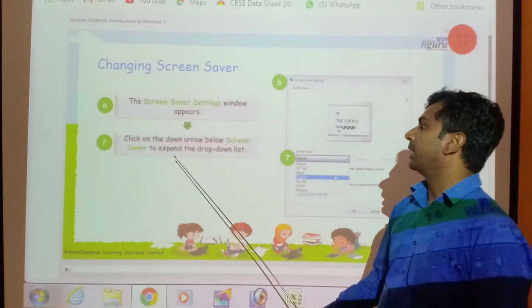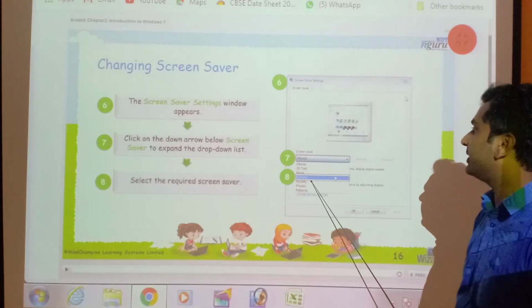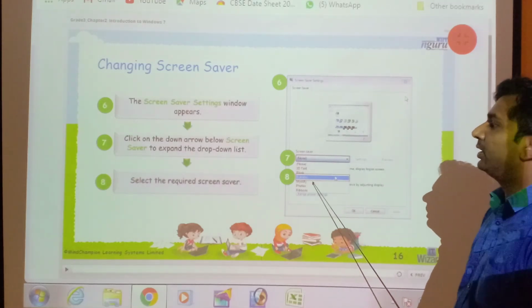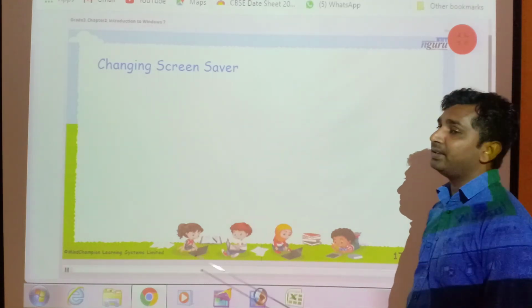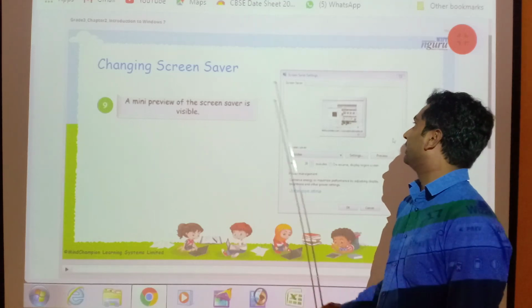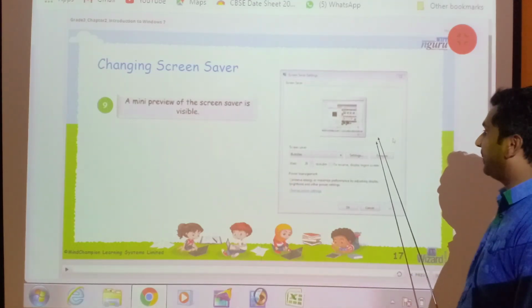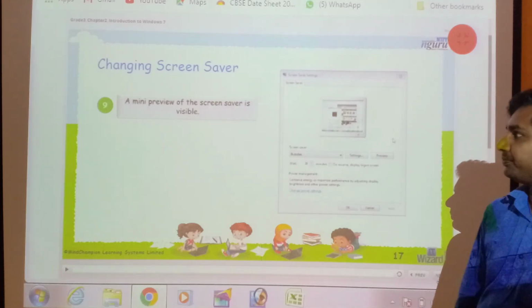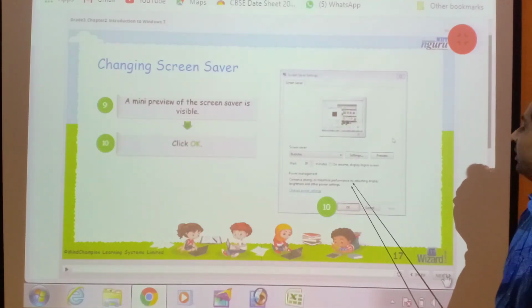Then click on the down arrow to expand the drop down list and select the screen saver. After that, a mini preview of the screen saver is visible. Then click OK.